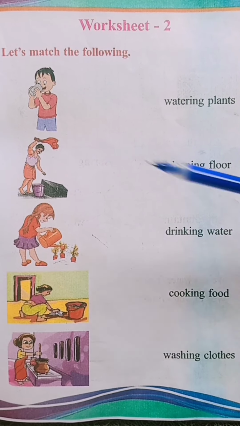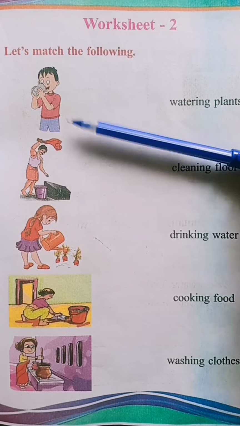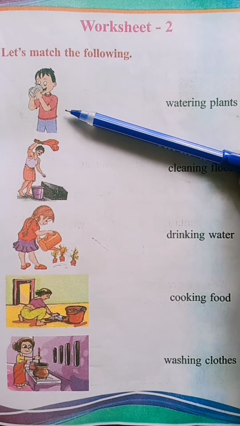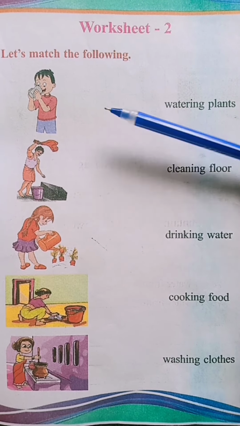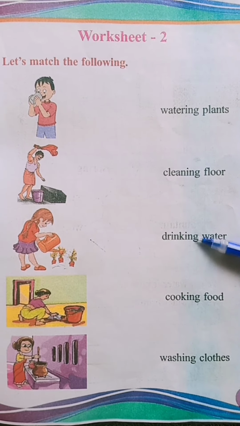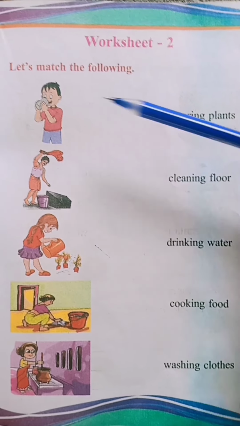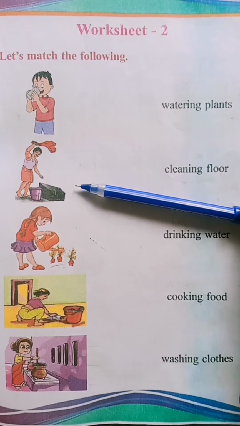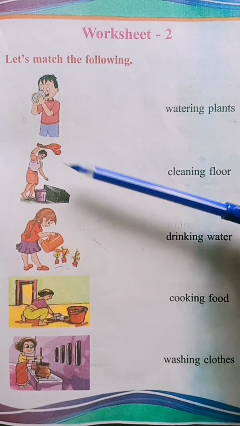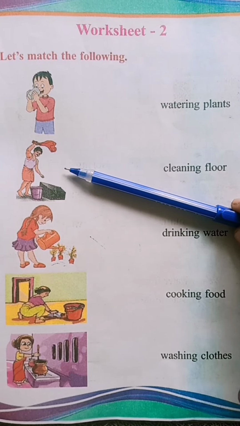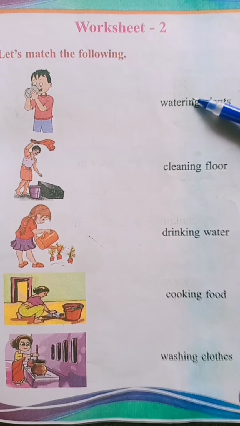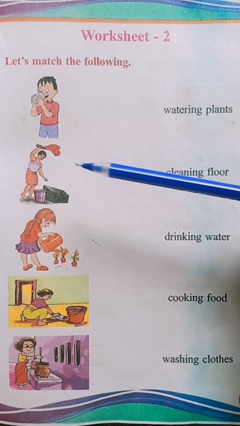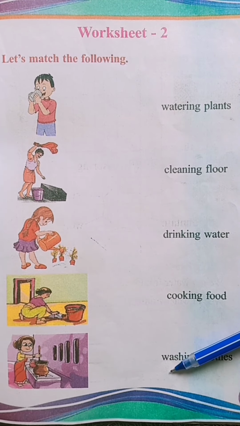Okay? Now look here. What is the boy doing here? Yes, he is drinking water. Look here. Drinking water. Yes. So, you have to match here. Okay? Then next one. A man is washing clothes. Isn't it? Yes. Look here. Washing clothes. Where is? Yes. Washing clothes. So, you have to match here.